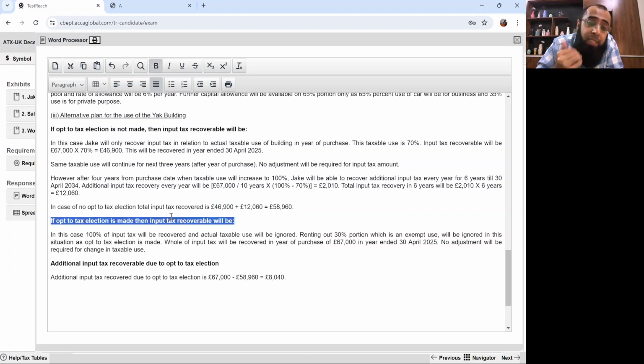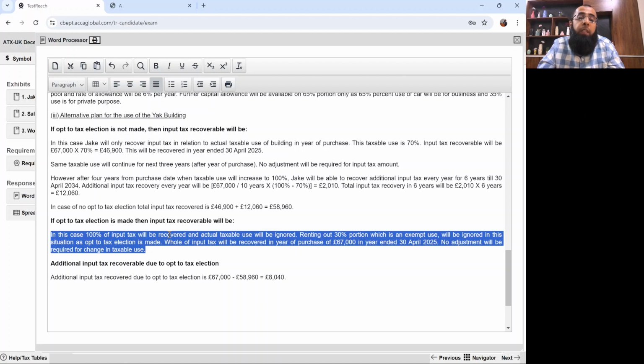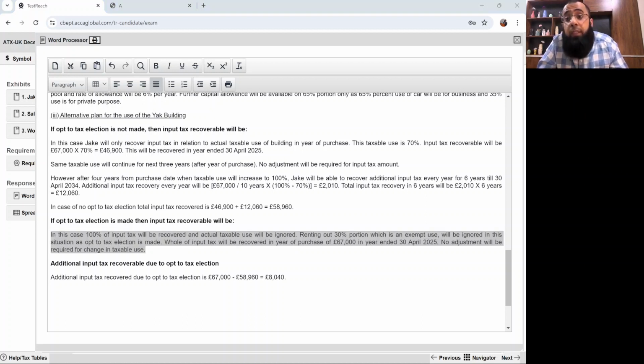Now, if this election is made, then ignore your actual taxable use, recover 100%. Even if you are making an exempt use, ignore that. Now, you must be thinking that, sir, we are getting recovery of 100%, that's good, why is the tax department permitting us? Now, your entire land and building will be considered for taxable use.